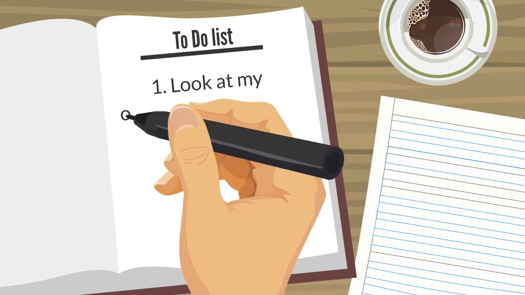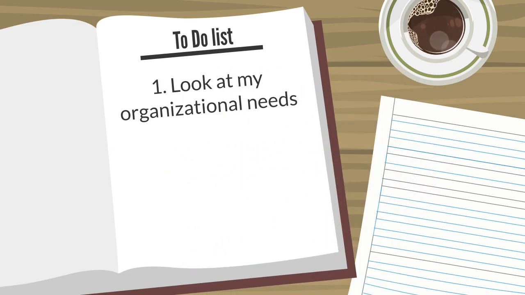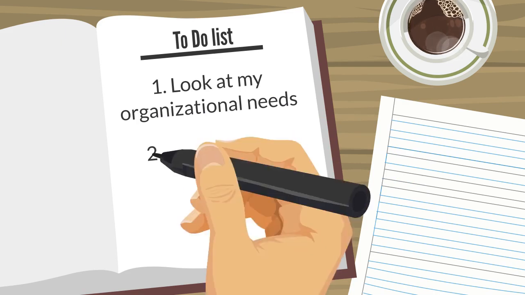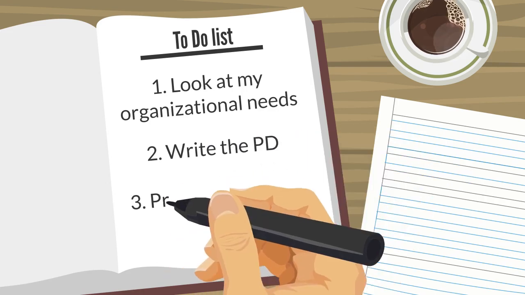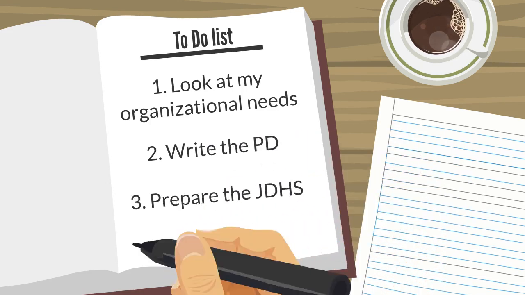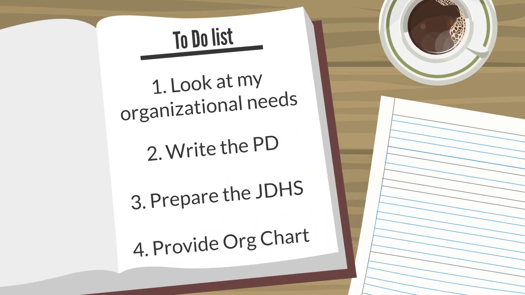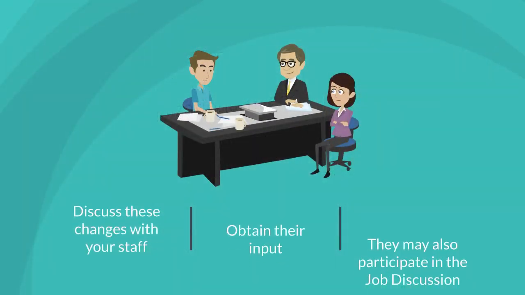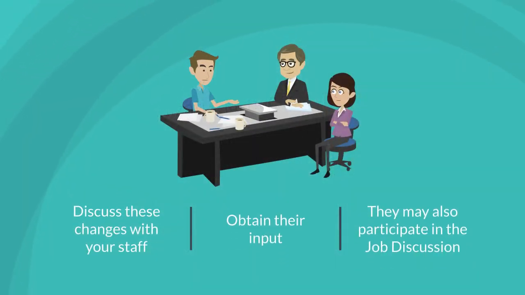The supervisor should start by looking at their organizational needs and designing their positions to meet those needs in the most efficient and effective way. You will write the position description, prepare the job discussion help sheet, and provide a detailed organizational chart. You may want to discuss these changes with your staff and obtain their input during this phase and during the interview, also known as the job discussion.